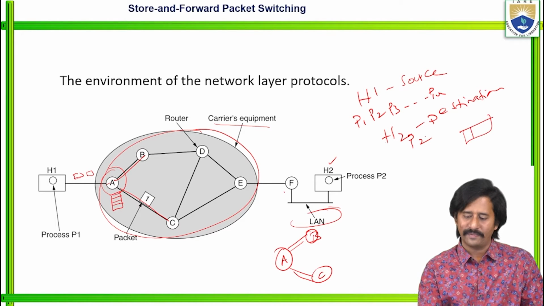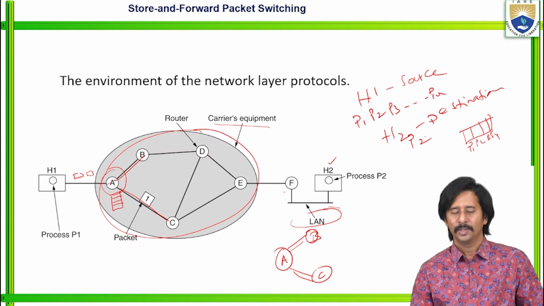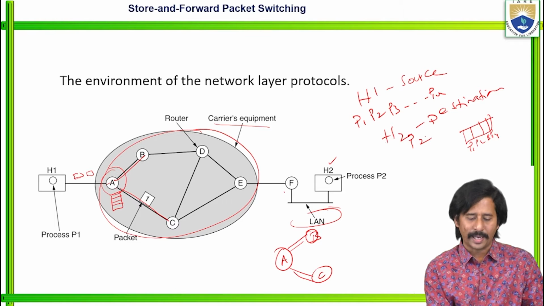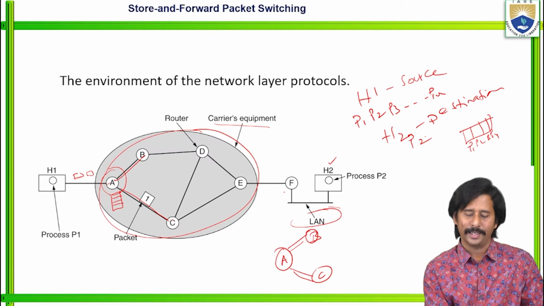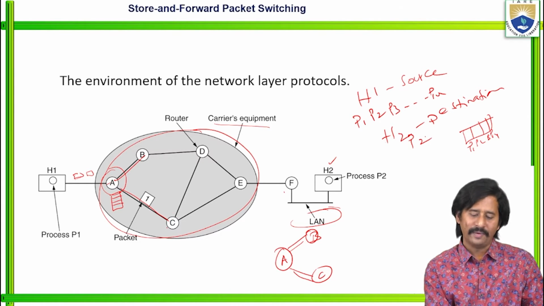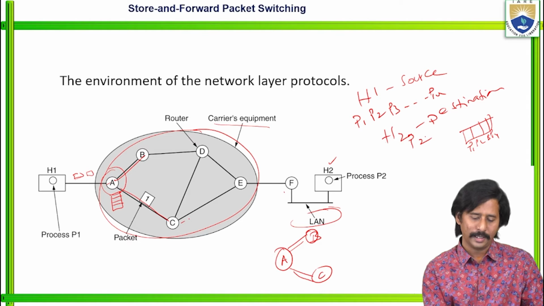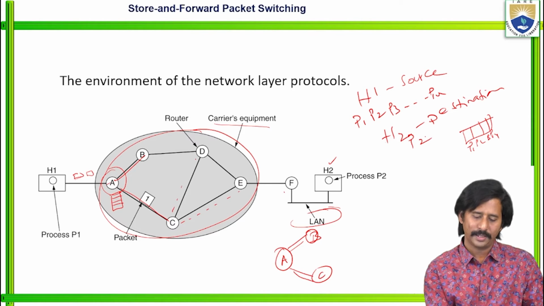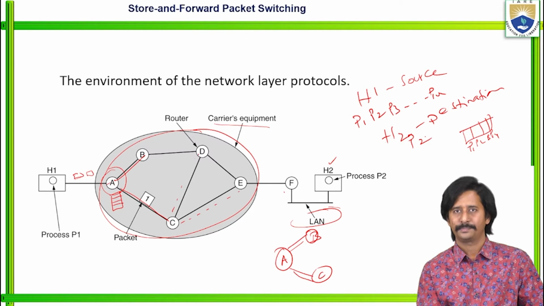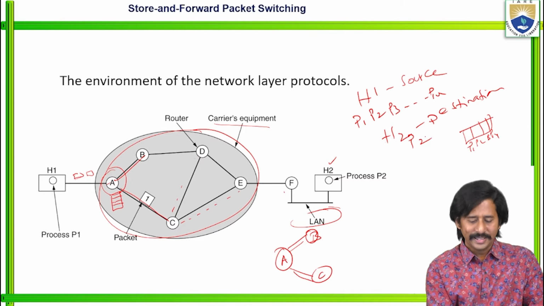My data is divided into a number of packets. Let us consider P1, P2, P3 and P4. So packet 1 is transmitted from A to C. Then again we have two choices, either through E or through D. See, this is one way, this is another way, right? So in this way,